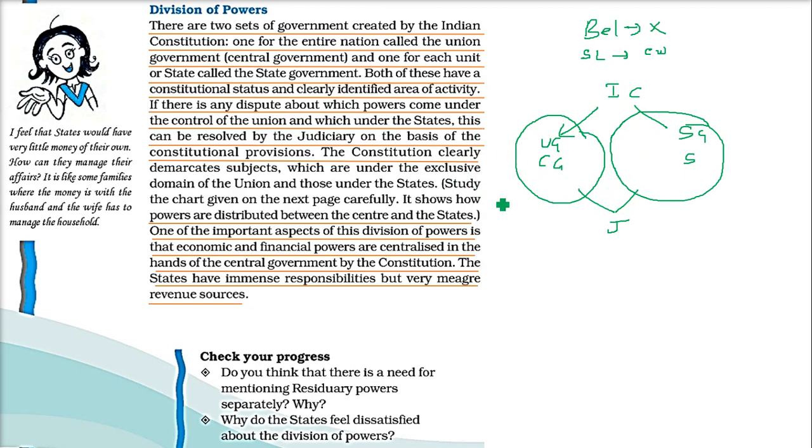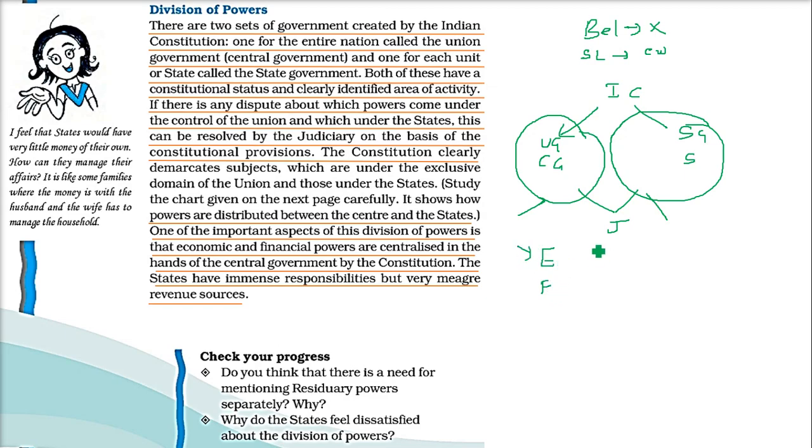Now the constitution clearly defines, as I said, the powers which are distributed between the center and the state. That is, we have a state list, a concurrent list, and a union list. And it is clearly defined on what subject they can make the Qanun, that is, the law. And one of the important aspects of this division of power is the economic and financial powers.